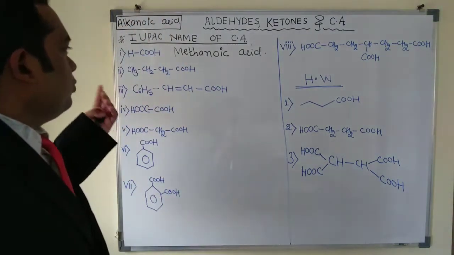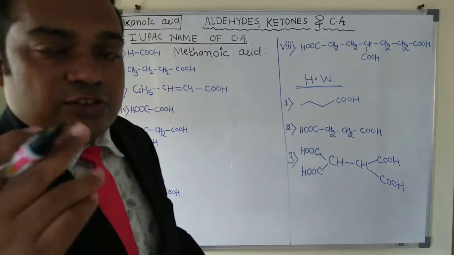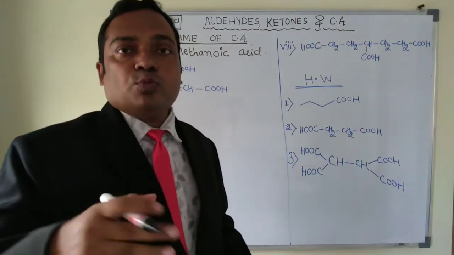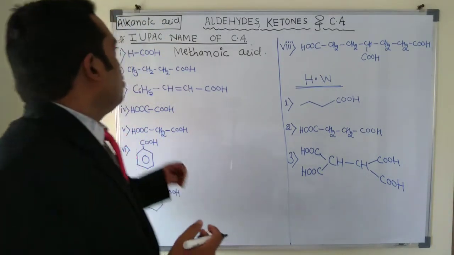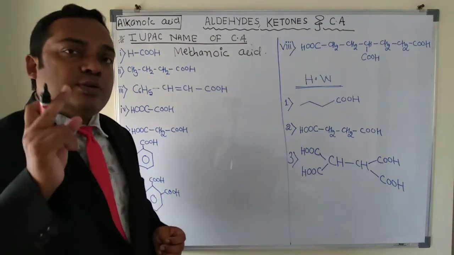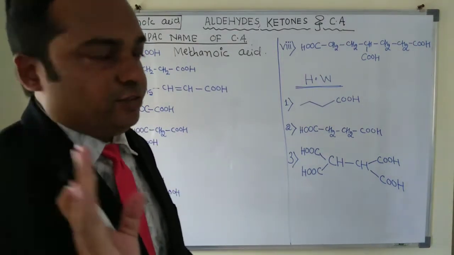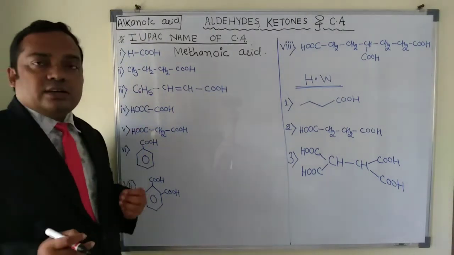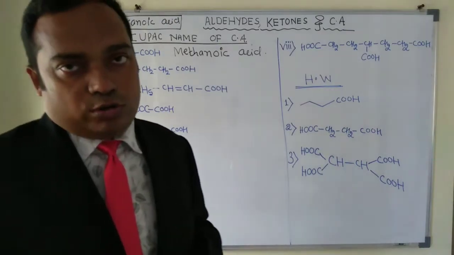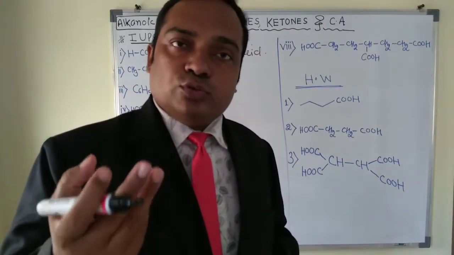Suppose we have two carbon. Two carbon means ethane, correct. This is called ethanoic acid. Three carbon means propanoic acid. Four carbon means butanoic acid. The rule is going according to alkanoic acid. You have to remember this trick for carboxylic acid. And suppose in the aliphatic case we also get a double bond. A double bond means alkene. It may also be a triple bond.